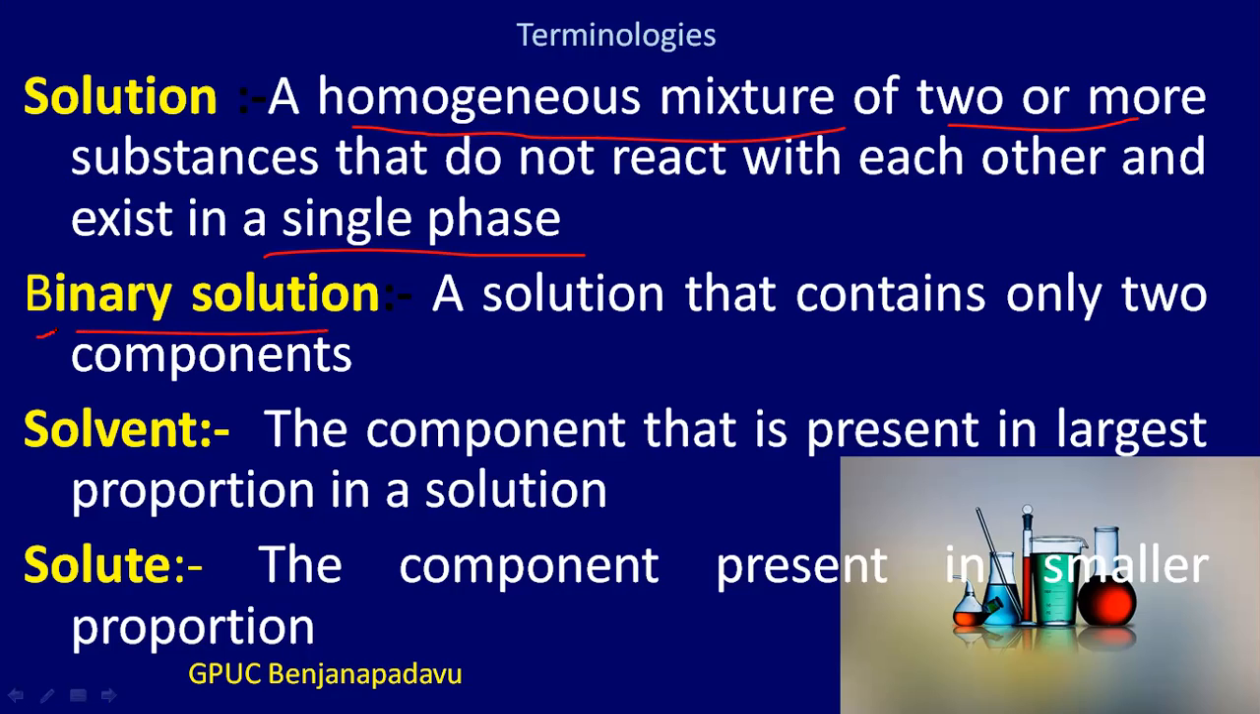So when we say binary, that is known to you. When we say binary, that means it will be containing two components. So in this particular chapter, we will be dealing with the binary solutions. So what is a binary solution? It is a solution that contains only two components in it. So a solution that contains only two components in it is called a binary solution.